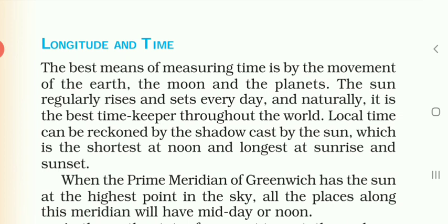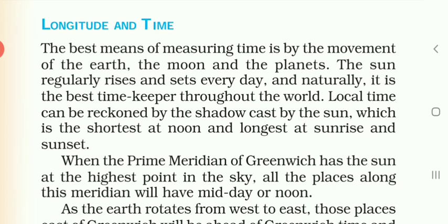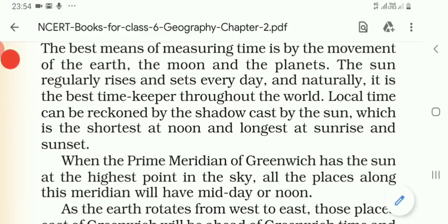Even the shadow cast by the sun can also be helpful for measuring the local time. That means, in the earliest times, people were trying to measure the time with the help of the shadow cast by the sun. As you know very well, in the daytime, when it is morning or evening, sunrise or sunset, the shadow will be longest, and at midnoon the shadow will be shortest.